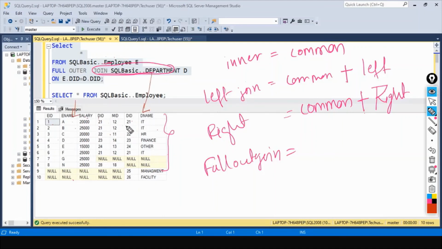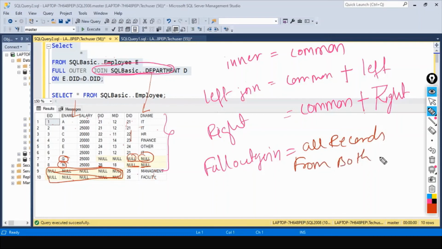Wherever there is no common value, we are getting null because we don't have a value for G in this department ID. Same thing with N. We don't have any value for 28. That is the reason why we have null. In case of facility and management, we don't have any entry in the employee table. That is the reason why we are getting all these null values. So in case of full outer join, it just picks all the records from both the tables.